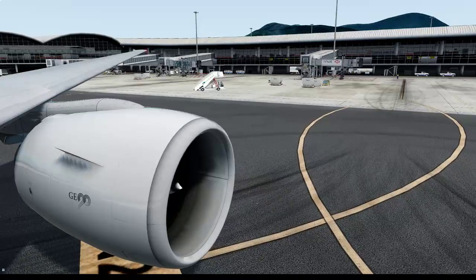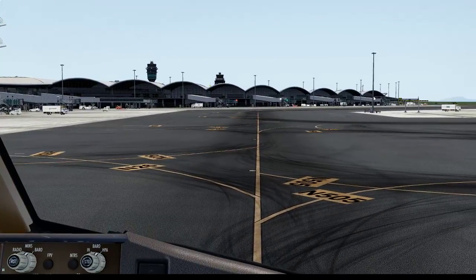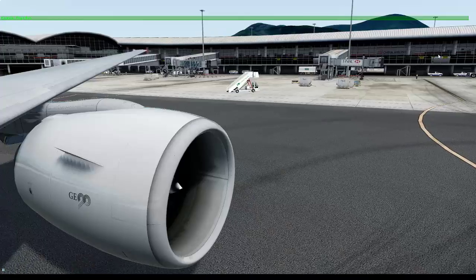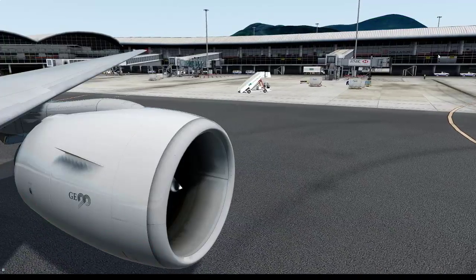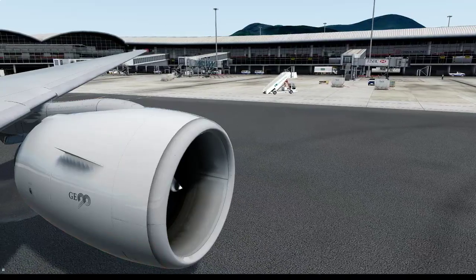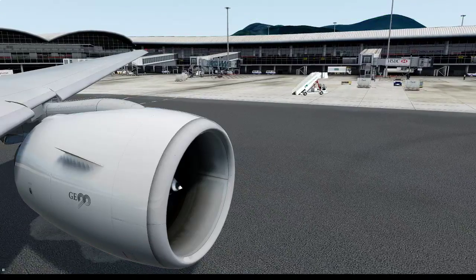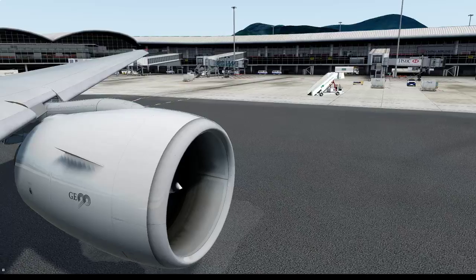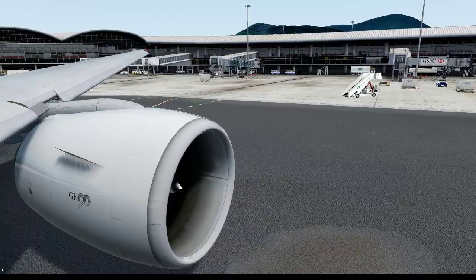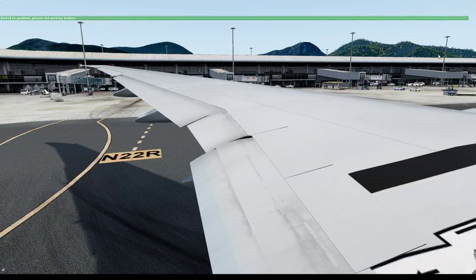Well, look, we got traffic over there, yes? In front of us. Who's that? Flaps 5. Flaps 5. Here comes the slats. So beautiful. Set parking brakes.